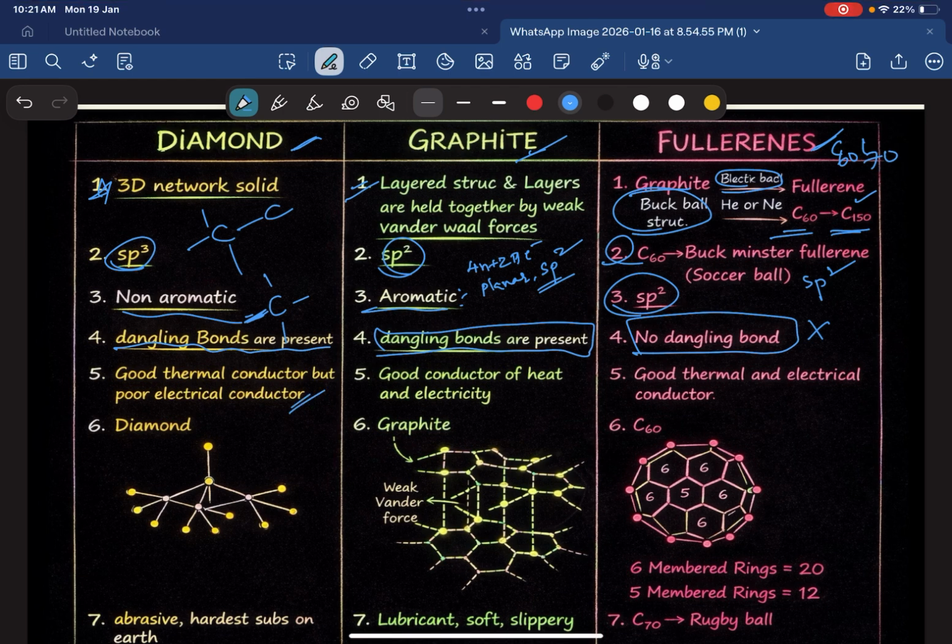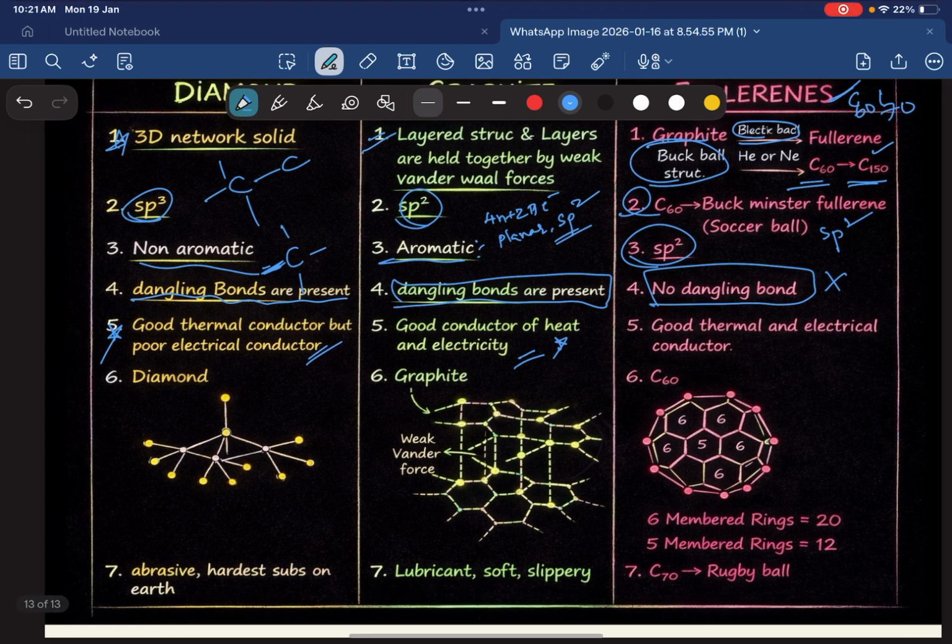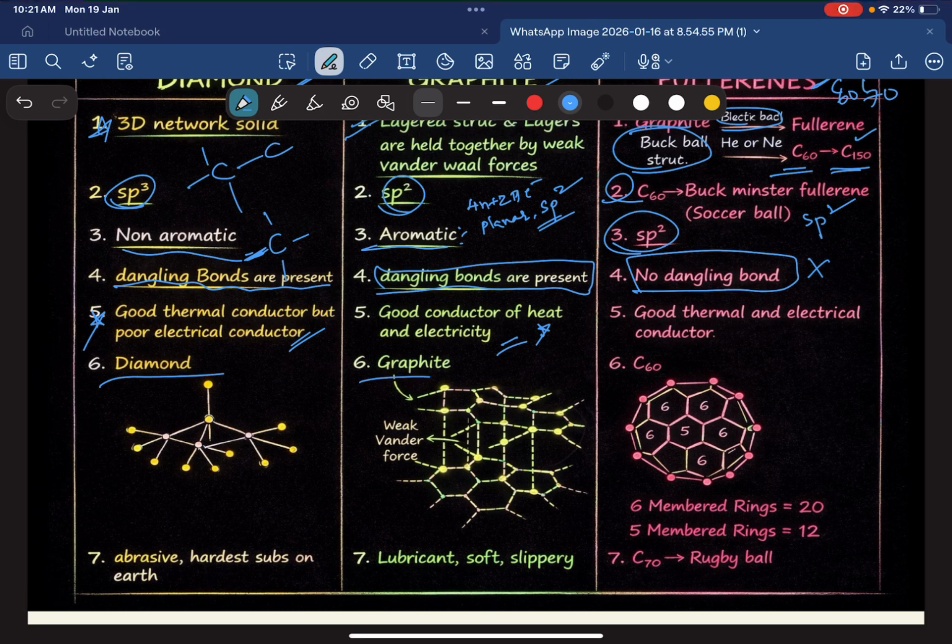It's a good thermal conductor, but not an electrical conductor. Very important, this question came in the advanced exam once. Graphite is a good conductor of heat and electricity, a very important known point. So good thermal and electrical conductor, this one. Now, how the bonds are located, and C60.